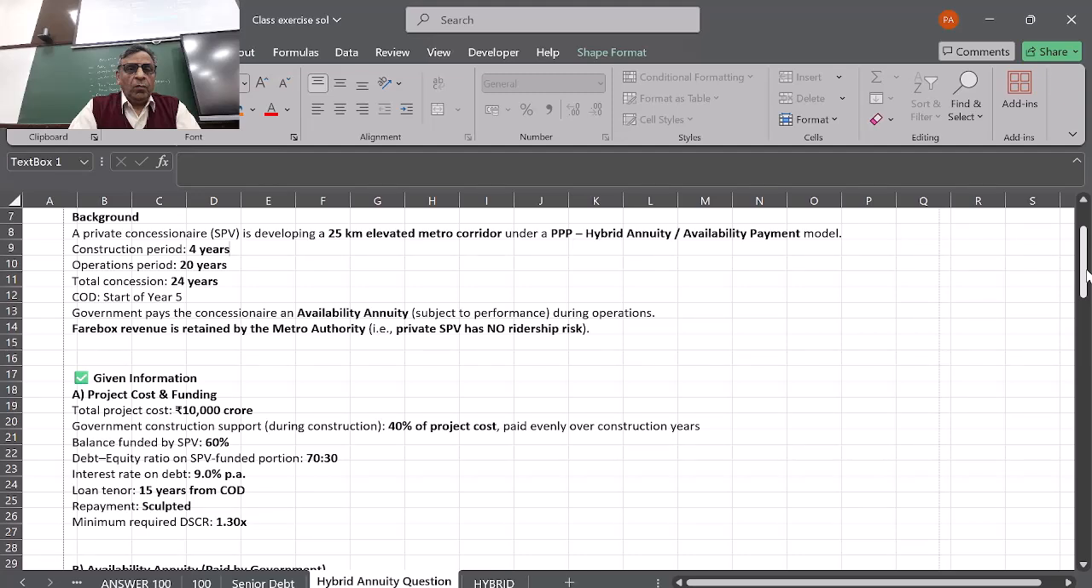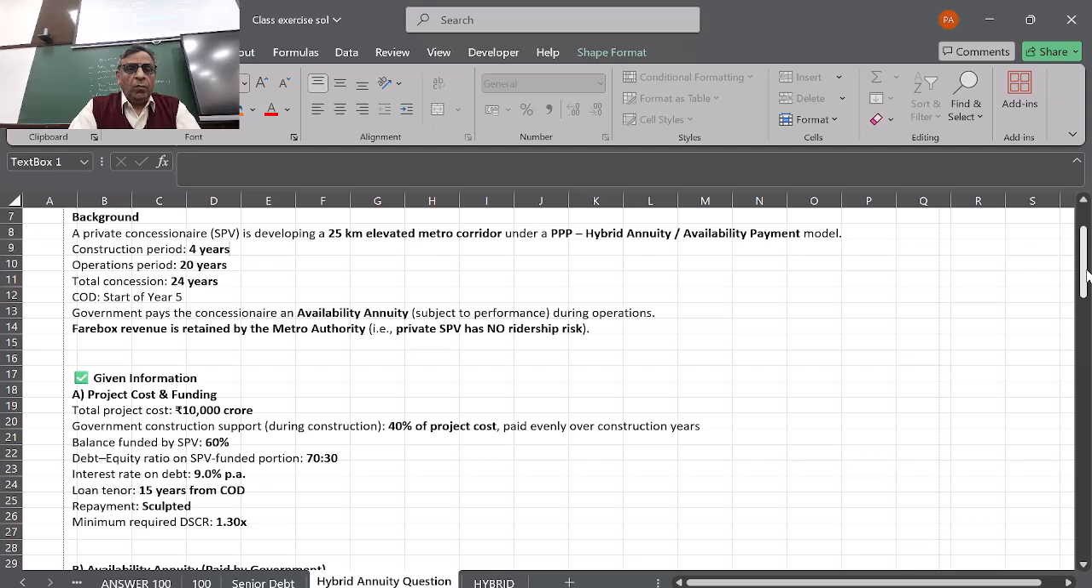Repayment would be sculpted. That means you have to base it on the revenue, how much revenue the company is earning. And the minimum debt service coverage ratio is 1.3. So that means you have to make sure that every year 1.3 is met. If you do that, it is sculpted. So you don't have to put it in a model. You just have to make the debt service coverage ratio equal to 1.3.